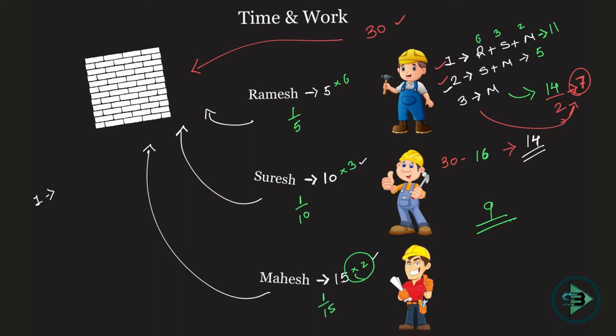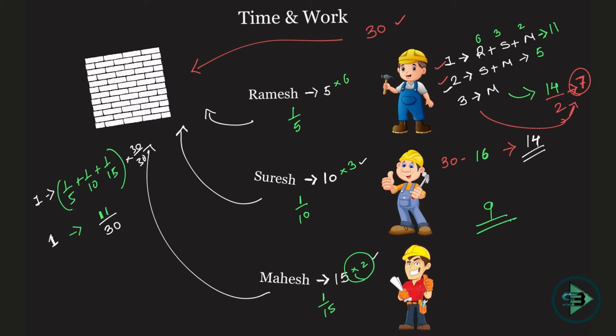So if all of them are working together in 1 day, you will have 1 by 5 plus 1 by 10 plus 1 by 15. Sorry, 1 by 15. Okay. And if I solve this, we also know how to solve this. We multiplied this into 30 upon 30, right? So that's how you get it. So what is the answer that you will eventually get? You will get the answer as 11 by 30. Okay, that is the amount of work that is done on the first day. So on the first day, this is the amount of work that is being done.